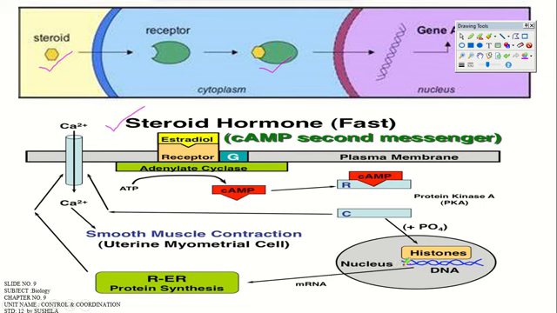It will bind inside the nucleus of the cell, and from the DNA it forms mRNA through the transcription process. Protein synthesis takes place on the rough endoplasmic reticulum, through which calcium production takes place, and it regulates the calcium level in the body. Smooth muscle contraction is there, that is uterine myometrial cells, right? This is the outline function of the cAMP second messenger, right?